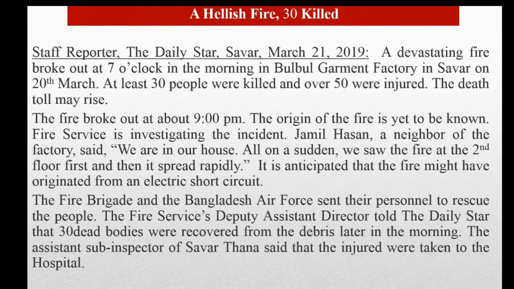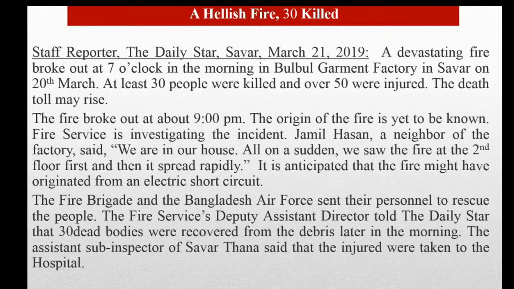The fire broke out about 9 p.m. The origin of the fire is yet to be known. The fire service is investigating the incident. Jamil Hassan, a neighbor of the factory, said, "We are in our house. All of a sudden, we saw the fire at the second floor first, then it spread rapidly. It is anticipated that the fire might have originated from an electric short circuit."